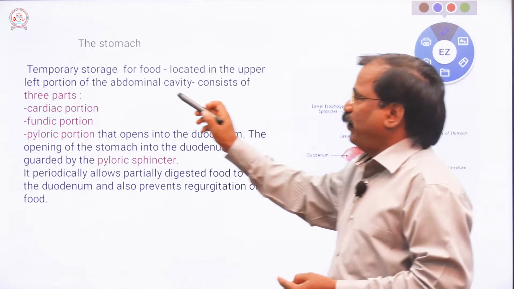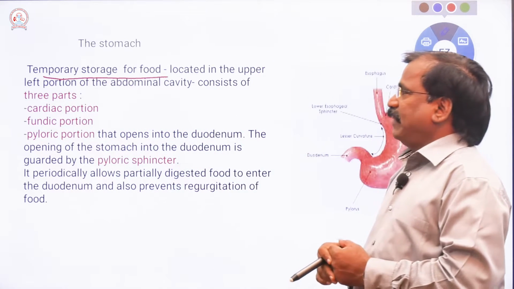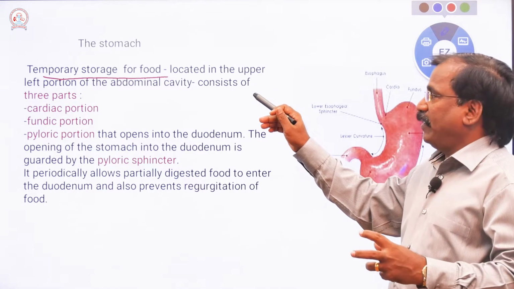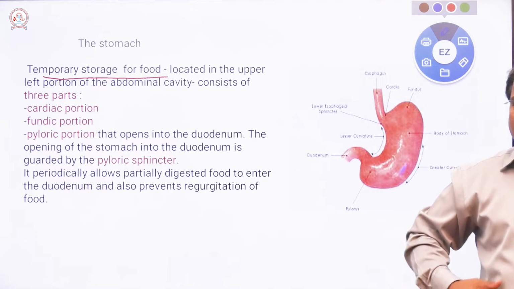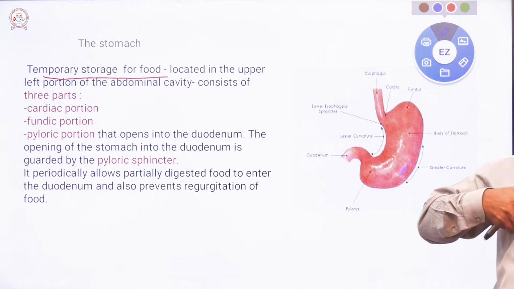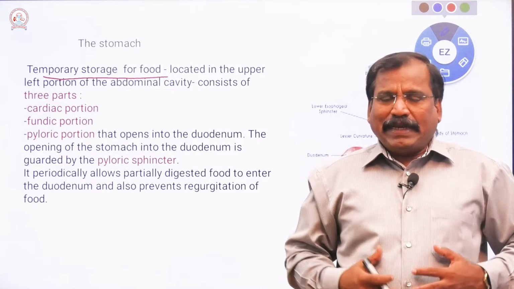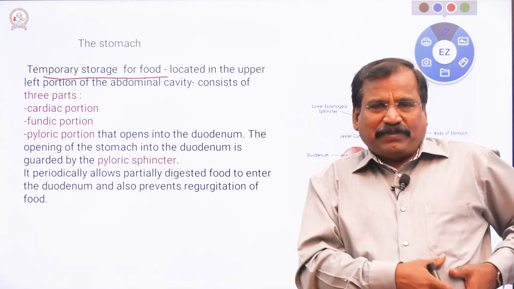That is its function. The location is very important: the upper left portion of the abdominal cavity. This is the thoracic cavity, and below it the abdominal cavity; in the abdominal cavity, the upper left side.